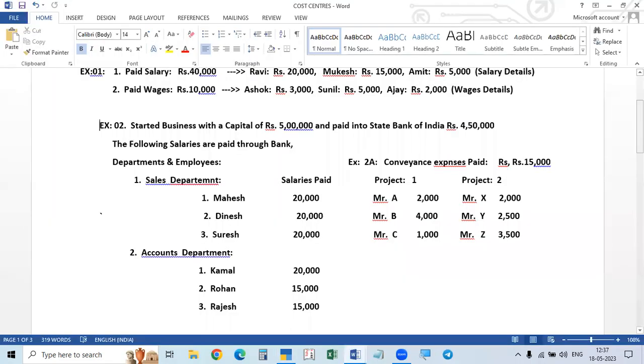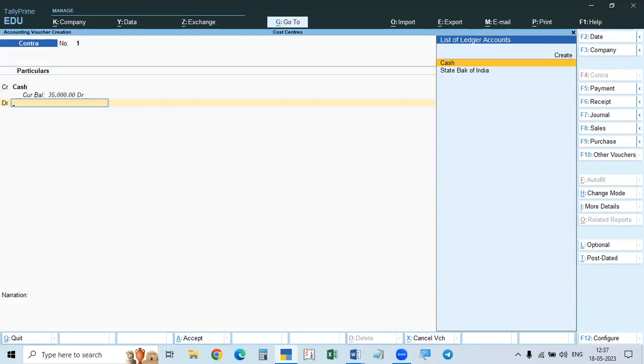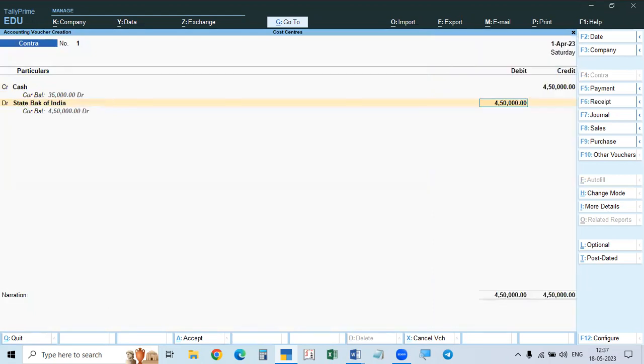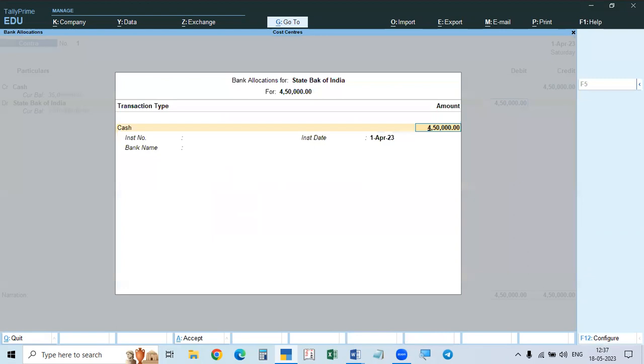Cash is going out, 4.5 lakh, paid into State Bank of India. The transaction type is cash. In the case of a check, if the transaction type is check, it will ask you the instrument type, number and check number.